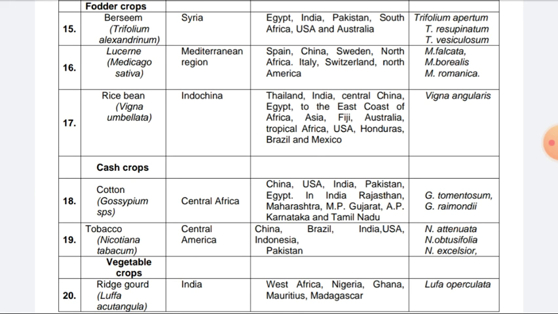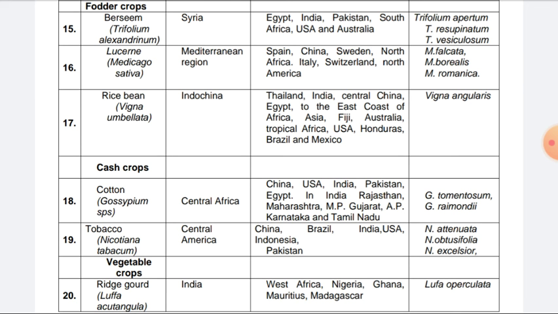In case of cash crops, suppose cotton and tobacco. Cotton, Gossypium species, two wild species, two desi cotton species and two new wild cotton species. Origin will be Central America, China, USA, India, Pakistan, Egypt. In India, majorly Rajasthan, Maharashtra, Madhya Pradesh, Gujarat, Andhra Pradesh, Karnataka, and Tamil Nadu states are important growing states in case of cotton. Gossypium tomentosum and Gossypium armourianum. These are the two important wild species in case of cotton.